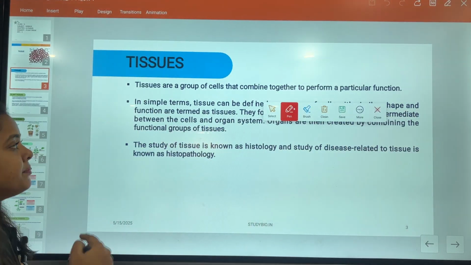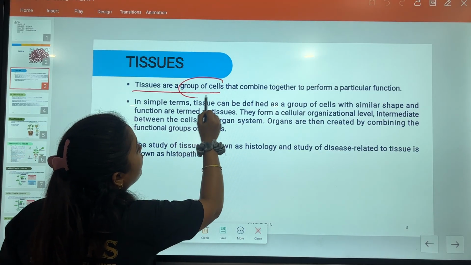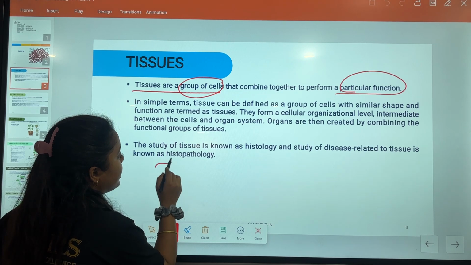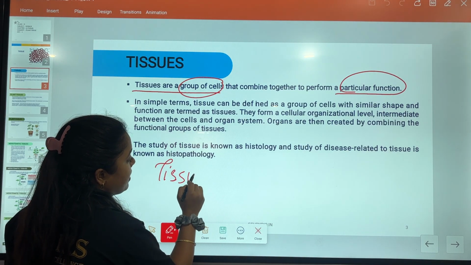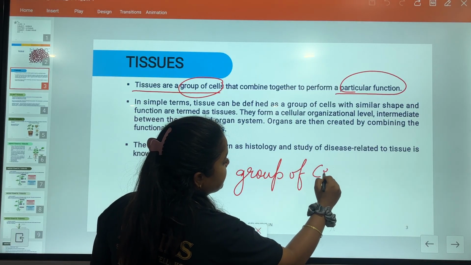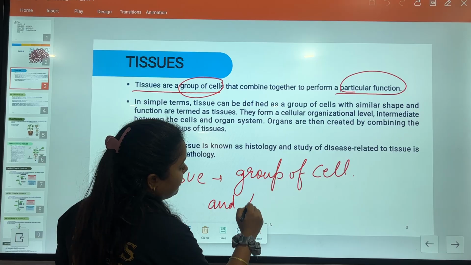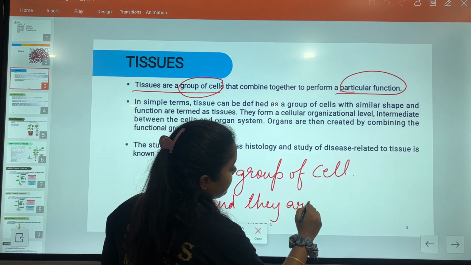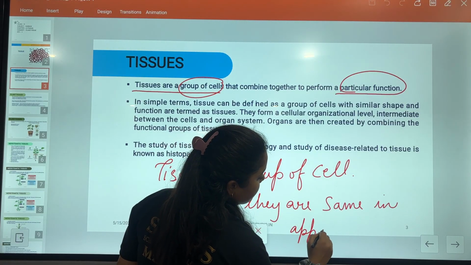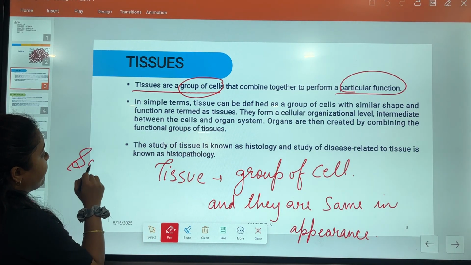Repeat after me. Tissues are a group of cells that combine together and perform a particular function. Means a tissue is a group of cells, and they are the same in appearance, and they also perform the same function.